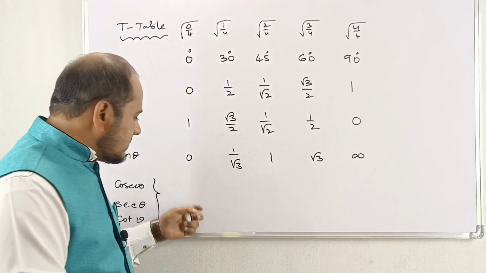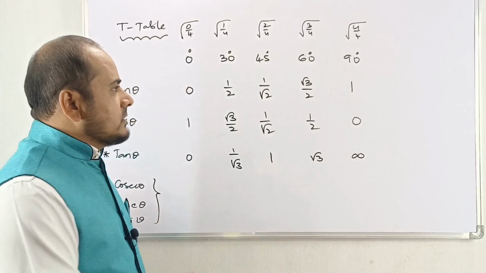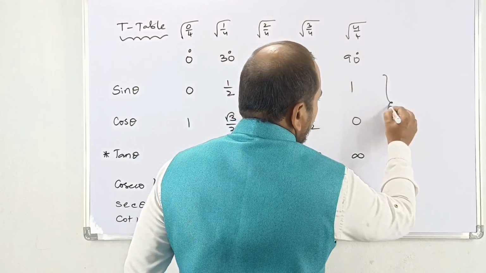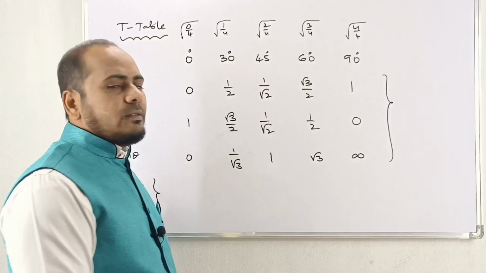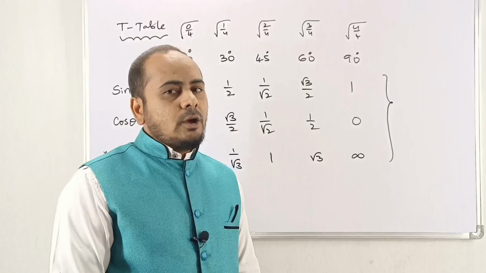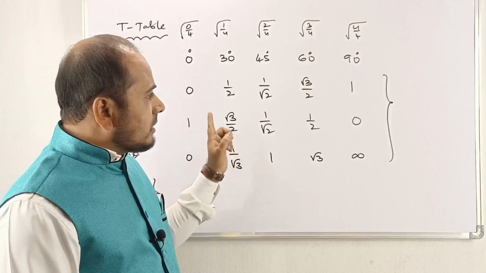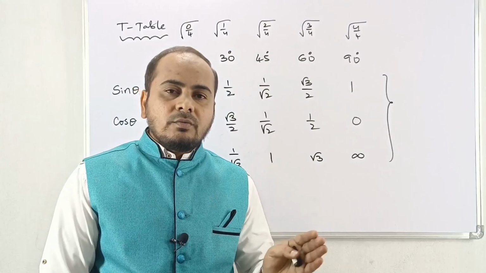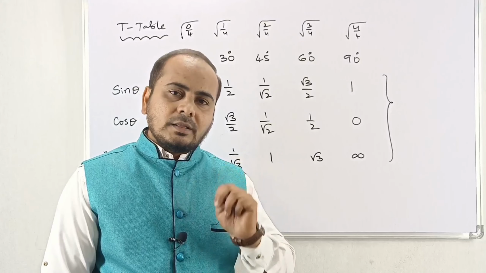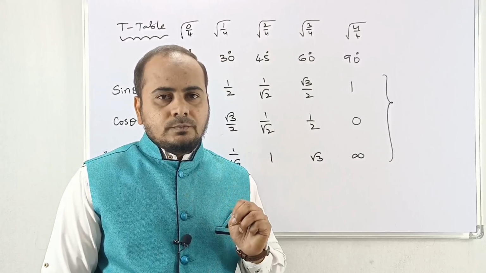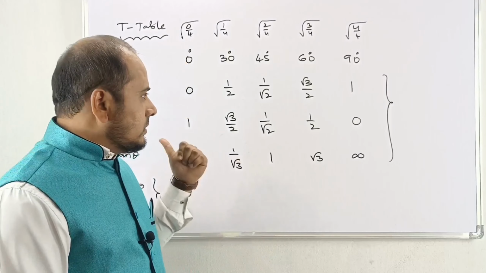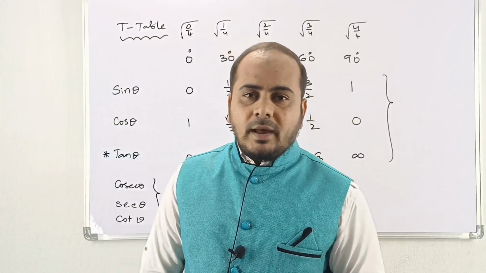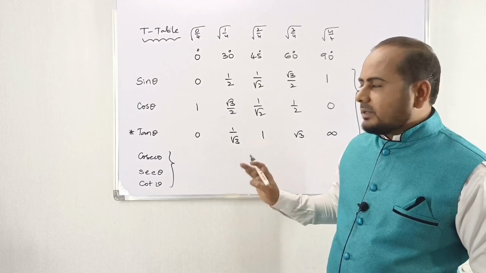Either you copy these and prepare them, or if not, you must prepare them compulsorily. These are very, very important, my dear. You have to remember them. How did we get these values? For that we have a proof also. That proof, if time permits, I will try to explain in part 2. Okay, my dear. So these are the trigonometric values, the trigonometric table.